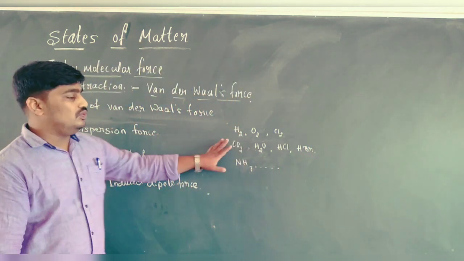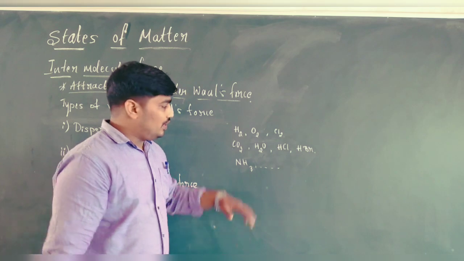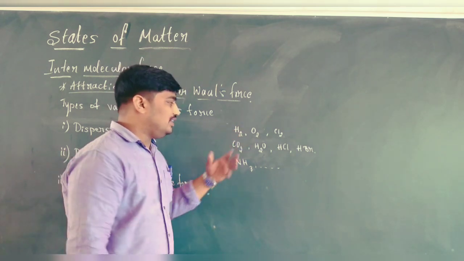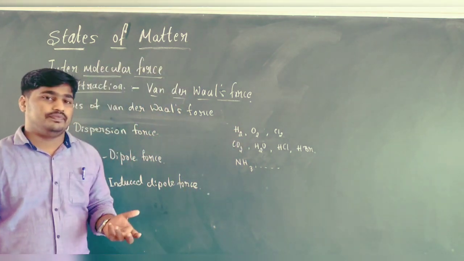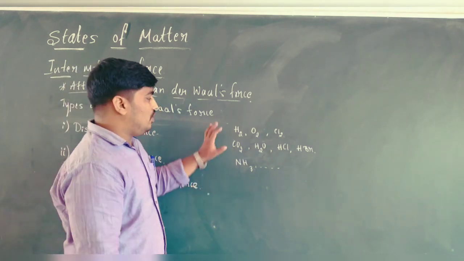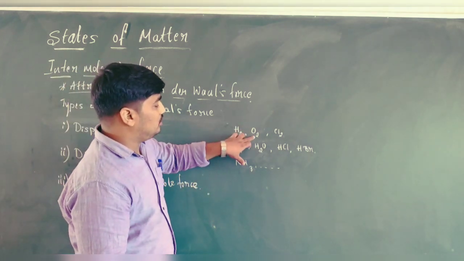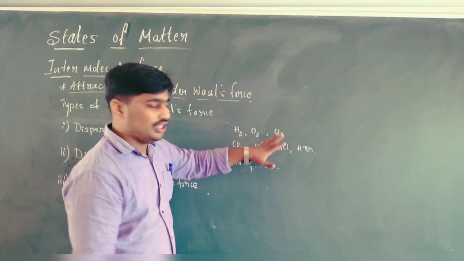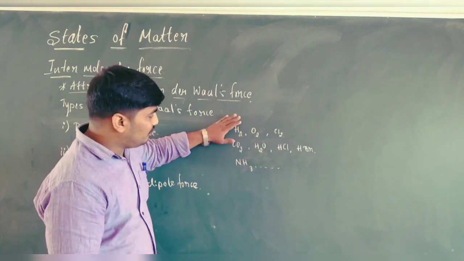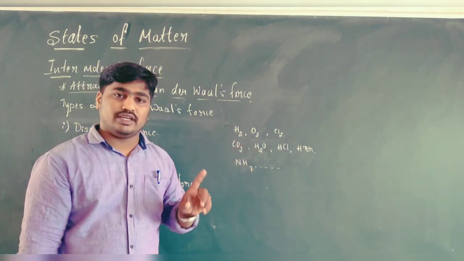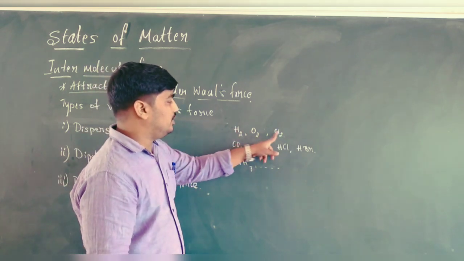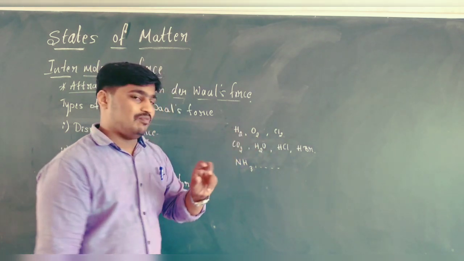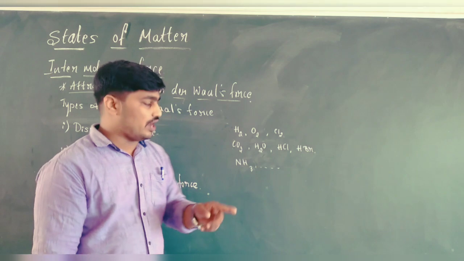Considering a few molecules, what are the different things we observe? Hydrogen, oxygen, chlorine, these types of molecules are made up of only one type of element, correct? Hydrogen molecule is made up of hydrogen atoms.